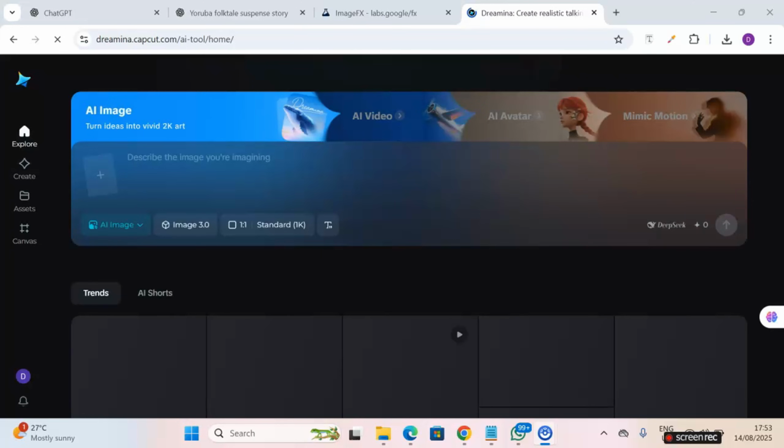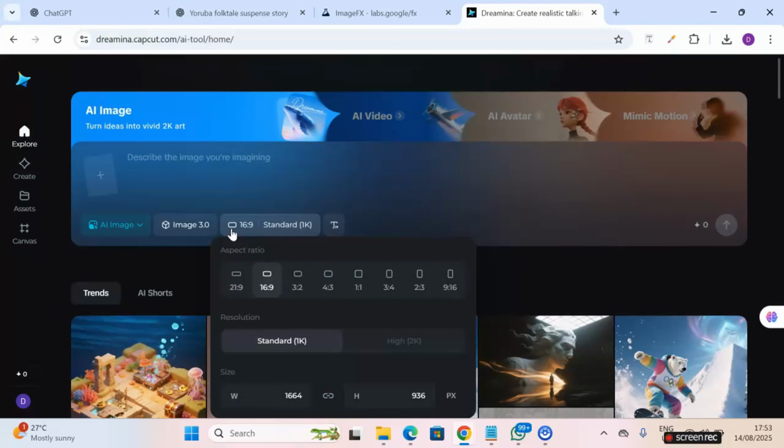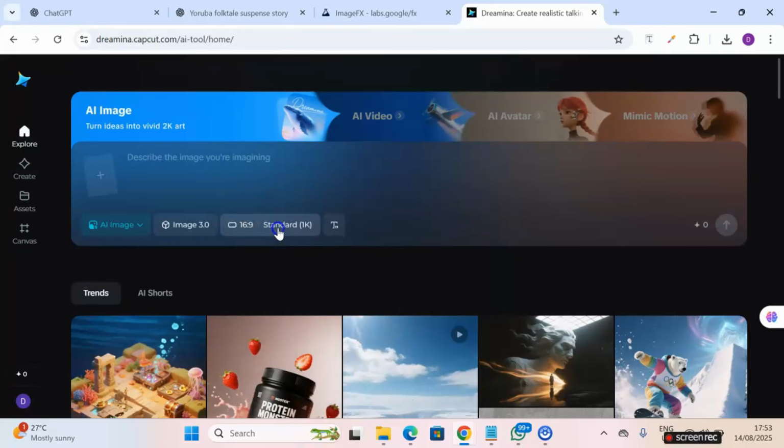Now, the second image tool I want to introduce to you is this, and here you get consistent characters, even more consistent than the one ImageFX will give you. To do so, just come over to this website. I'll put a link in the description box of this video. Come to this side where we have the AI image, and make sure it's on AI image. Then this side we have the Image 3.0, that's the style. Then make sure that it's on 16:9. You can change it based on the aspect ratio of the video you want to create. And then we have standard 1K, and it is totally free to access this website as well.